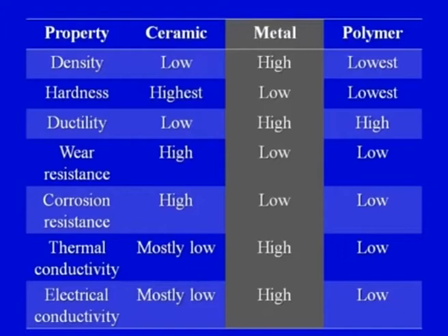So we have seen in this particular table the comparison between the ceramics and the metals. The other comparison, between the metals and the polymers, we will see when we start discussing the module on polymers. But if we compare the two important classes of materials, metal and ceramic, we can see that for lightweight applications, for high temperature applications, and for applications where wear resistance and corrosion resistance are desired, we should certainly use ceramic materials.